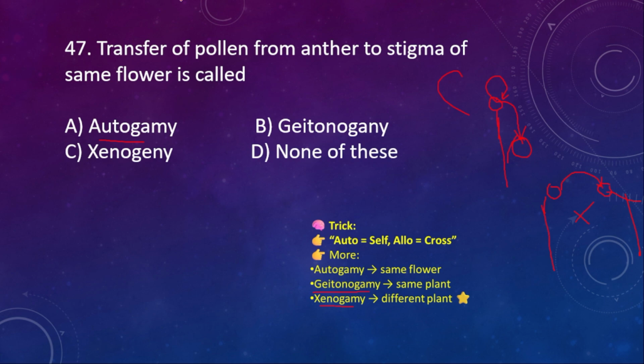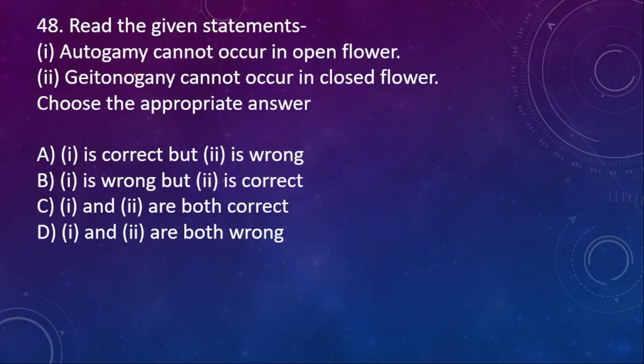So if he is asking transfer of pollen from anther to stigma of same flower, the option will be A, correct option. Next one, 48. Read the given statements. Option 1, autogamy cannot occur in open flower. 2, geitonogamy cannot occur in closed flower. Choose the appropriate answer. A, 1 is correct but 2 is wrong.